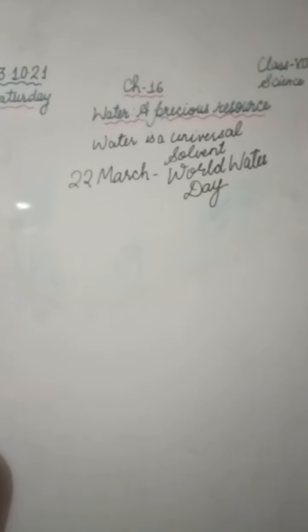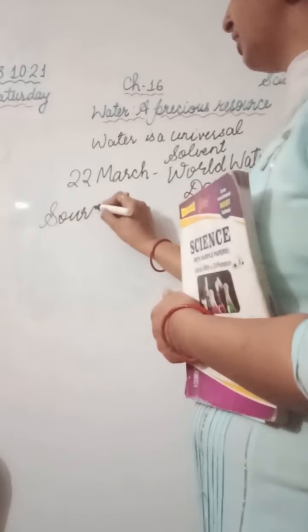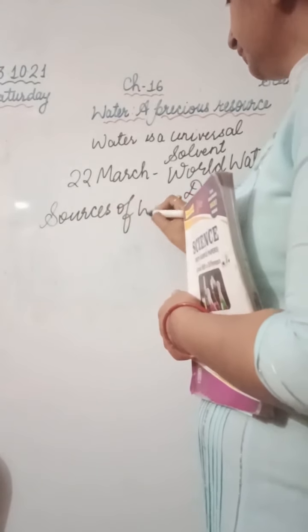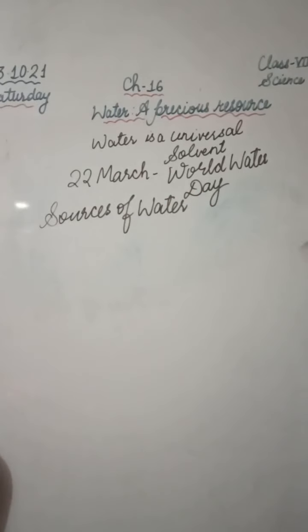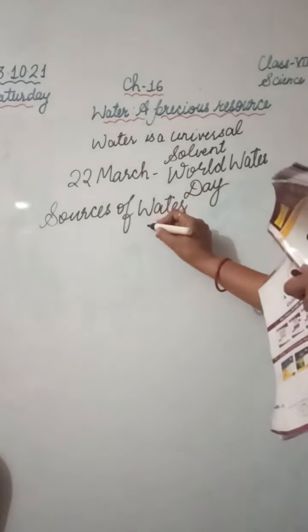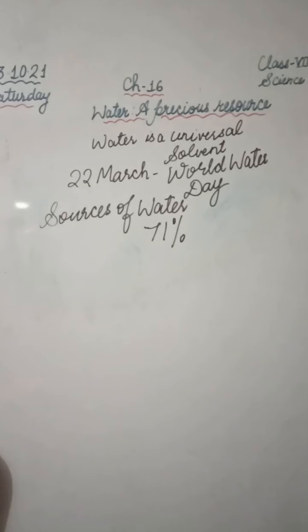Now let's talk about the sources of water. There are many sources of water in our surroundings. From where do we get water? Many water bodies are there, like seas and oceans. The earth appears blue if we see it from space. It is because nearly 71% of the earth's surface is covered with water. That is why the earth appears blue from space.